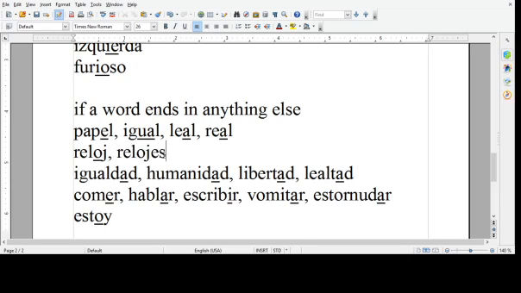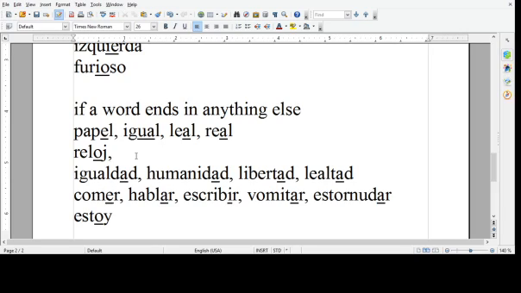Notice that when you make these sorts of words plural, relojes, of course, when it's plural, you'll pronounce it. Now, you've had to add a whole new syllable by adding the ES. So it's still the same syllable that's stressed. Same way with papel. If you make it plural, papeles. Now it ends in an S, but you've added a syllable to the end, so it's the same syllable that gets stressed. Papel, papeles.